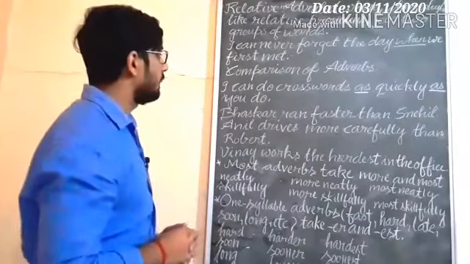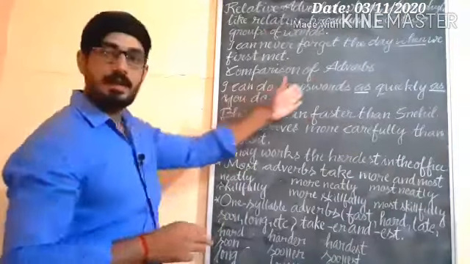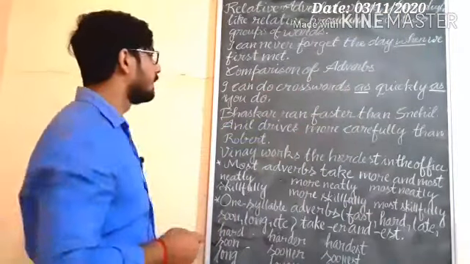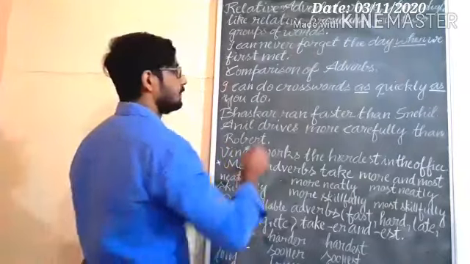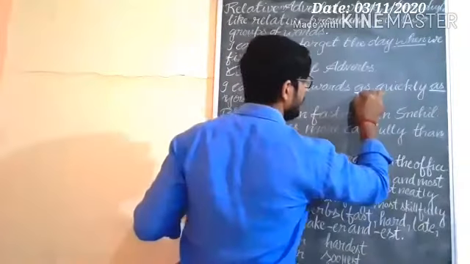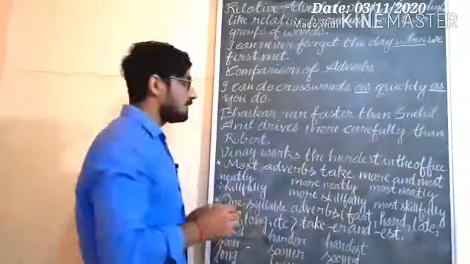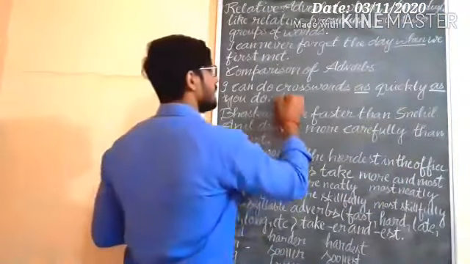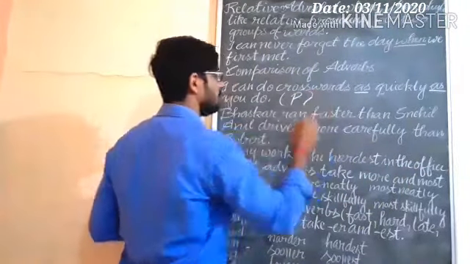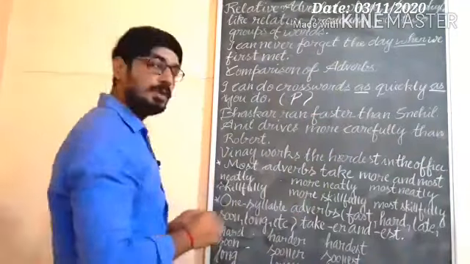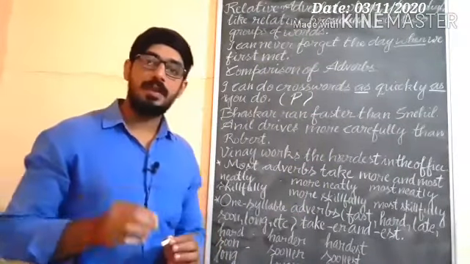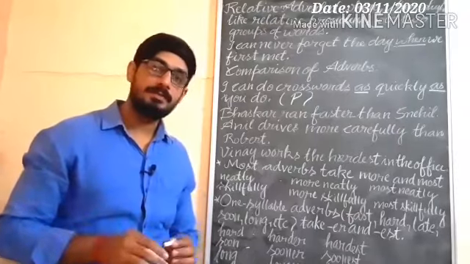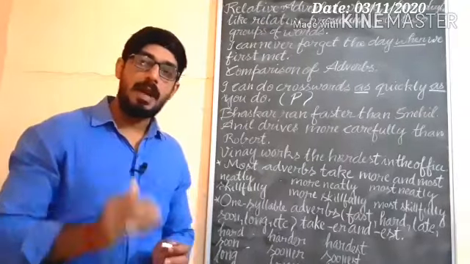Afterward, we are coming to comparison of adverbs. I can do crosswords as quickly as you do. Here you are getting as and as. In positive degree, we will use as and as. Understand? So as you know, the main work of an adverb is to modify, to add to the meaning of a verb, adverb and adjective.